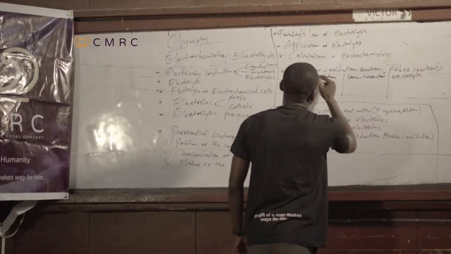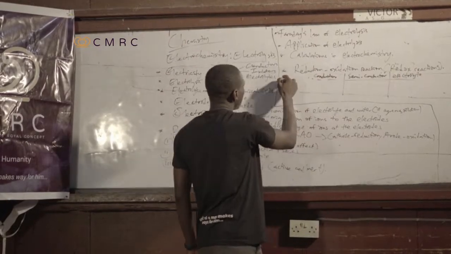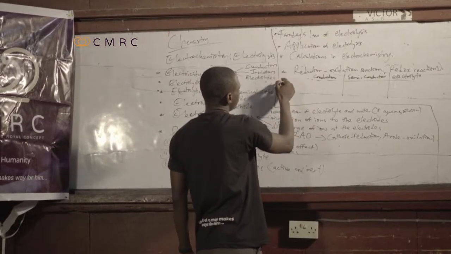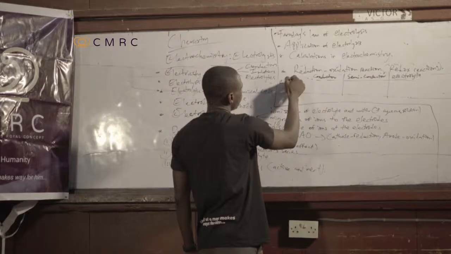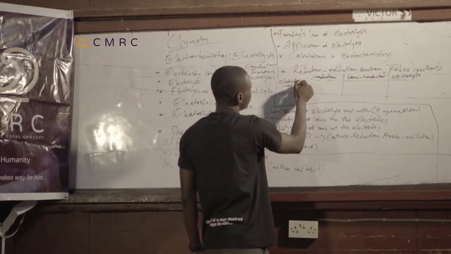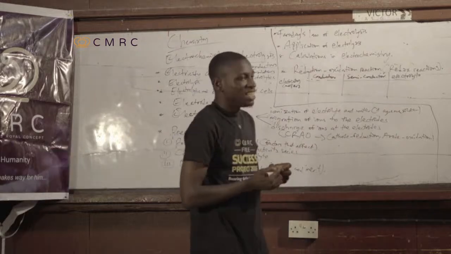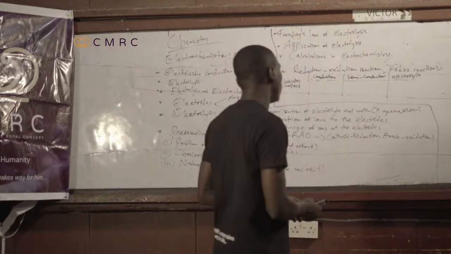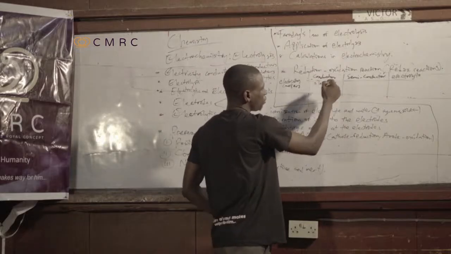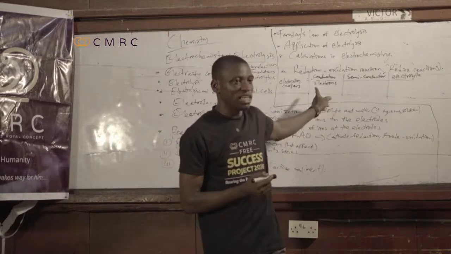Now, electron carriers, let me call them electricity carriers. That's the correct form. What are the electricity carriers in conductors? They are what we call the electrons. In conductors, electrons are the electricity carriers.